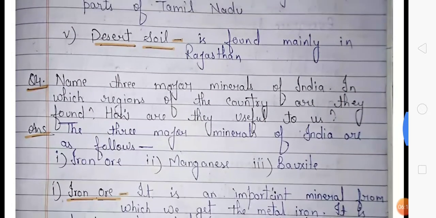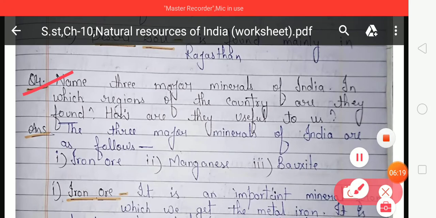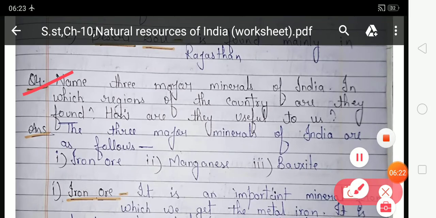Okay, the next question. Question number 4. Name the three major minerals of India. In which region of the country are they found? How are they useful to us? So student, in this question you have to write about the three major minerals of India, in which region of the country they are found, and how they are useful to us.